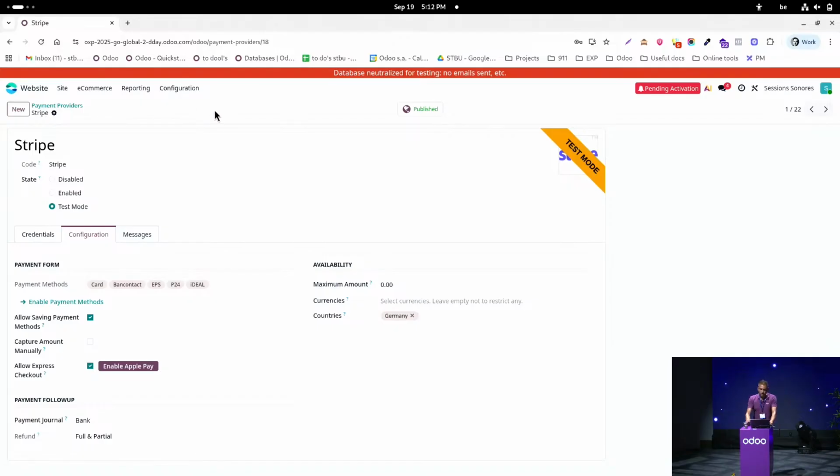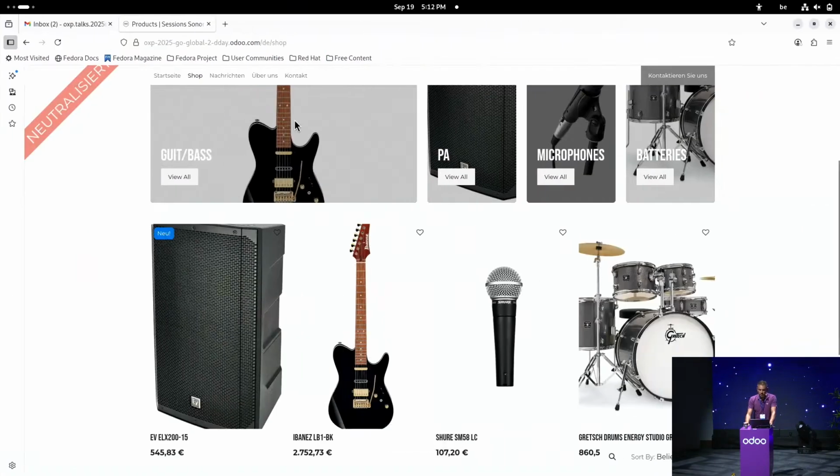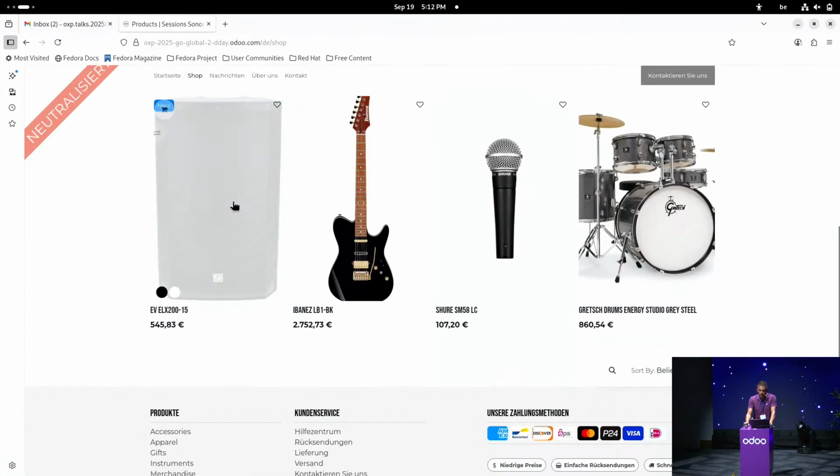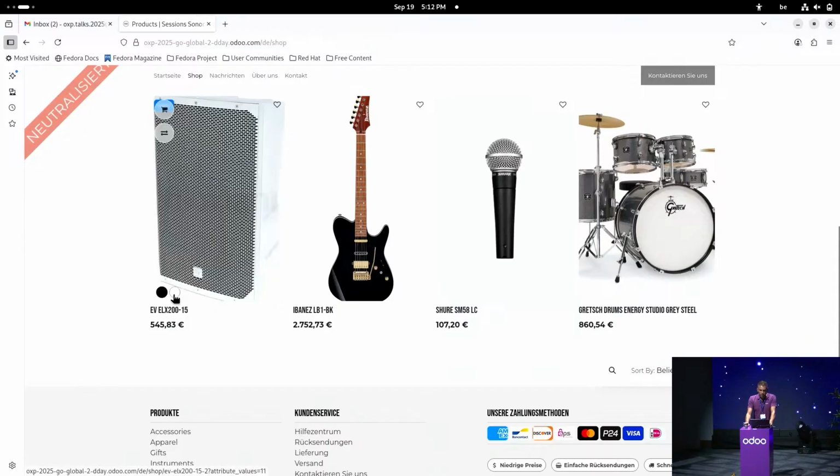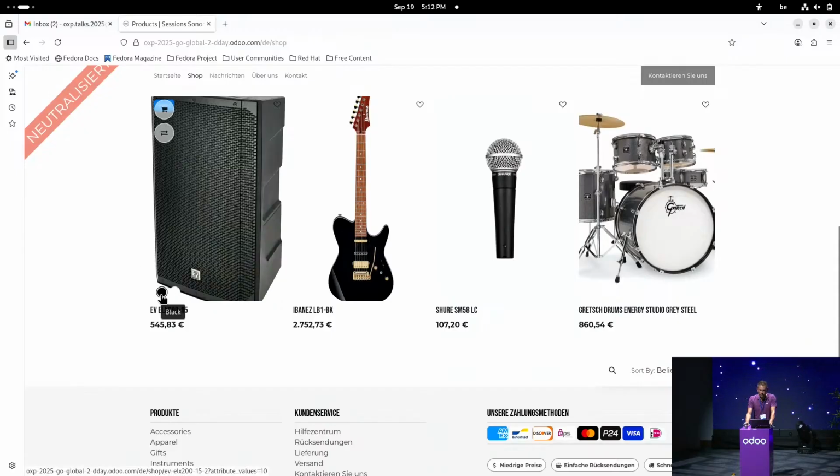Great. So now that this is done, I suggest we have a look at our shop in Germany. So I'm looking for, I think I will take the black one.